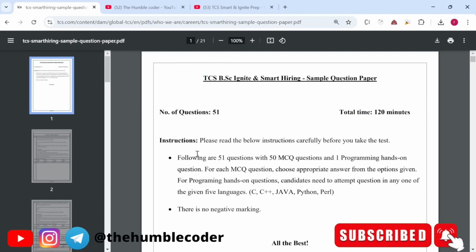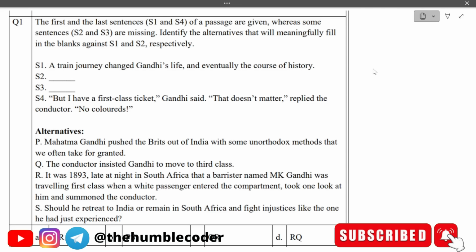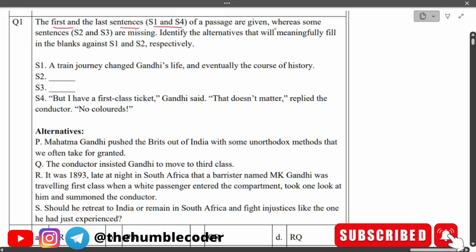Okay, so let's now start with our first question and first section. Let's first read the problem statement. The first and the last sentences, S1 and S4, of a passage are given, whereas some sentences, S2 and S3, are missing. Identify the alternatives that will meaningfully fill in the blanks against S2 and S3 respectively. Basically, we have four sentences S1, S2, S3 and S4, and the positions of S1 and S4 are correct. Now we need to select S2 and S3. We are given four options, so out of the four options we have to select which one will come in S2 and which one will come in S3.